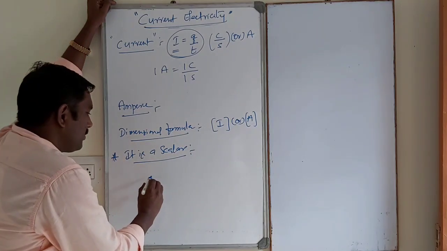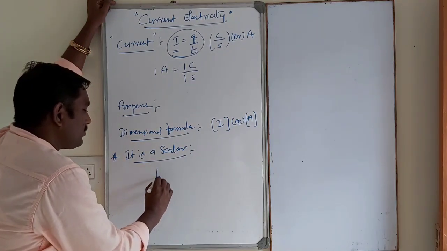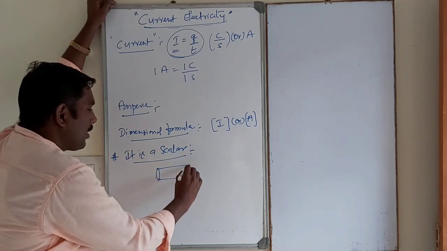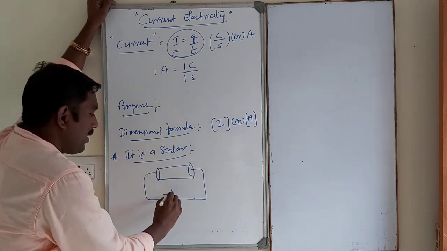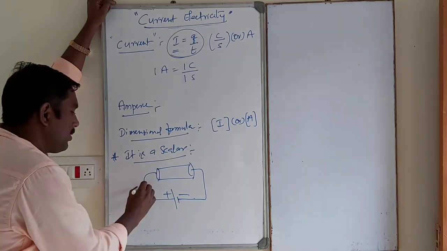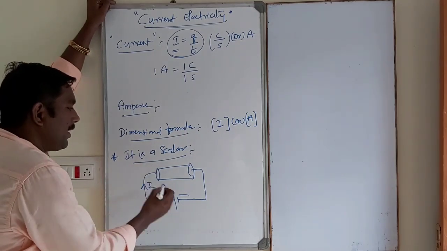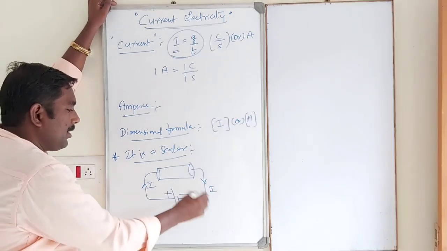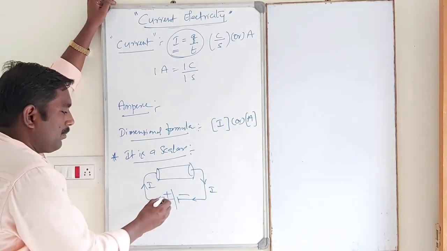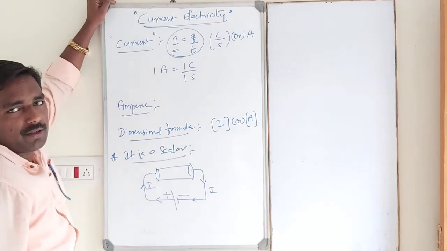See dear students, like this. This is a small conductor. The two ends of the conductor are connected by a battery, positive terminal, negative terminal. So like this, this is the direction of electric current, positive terminal to negative terminal.